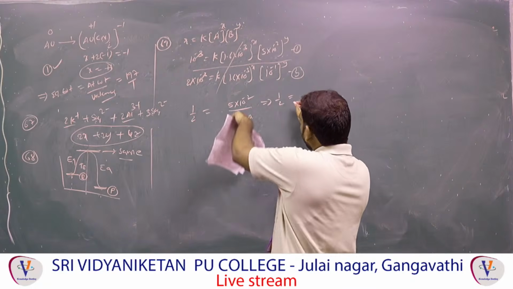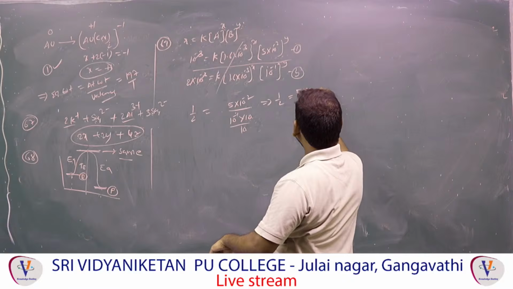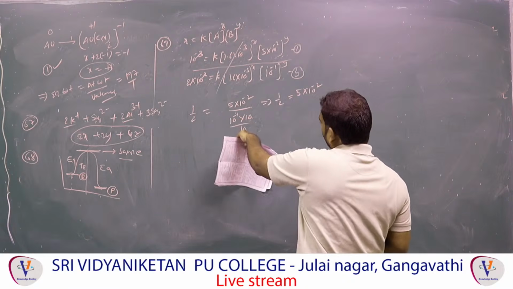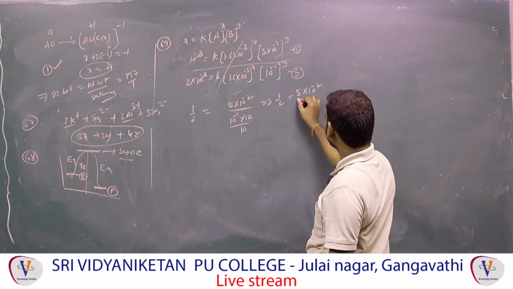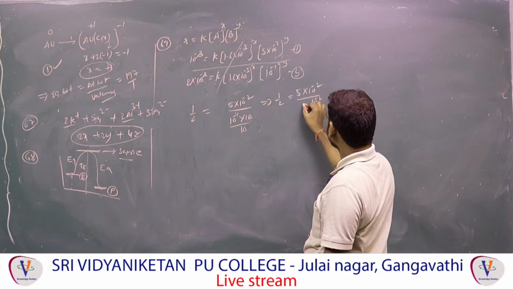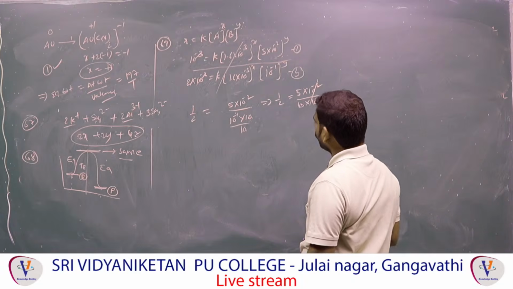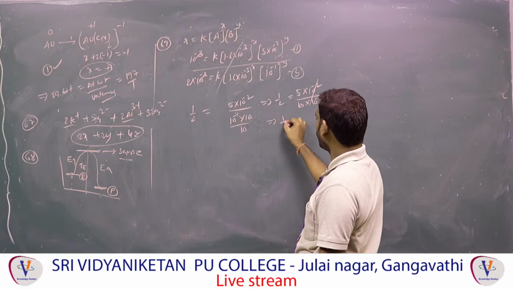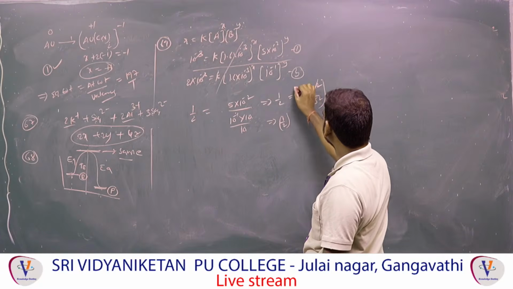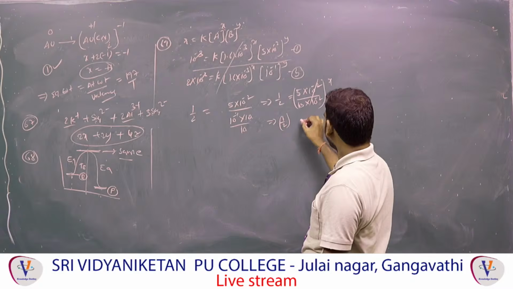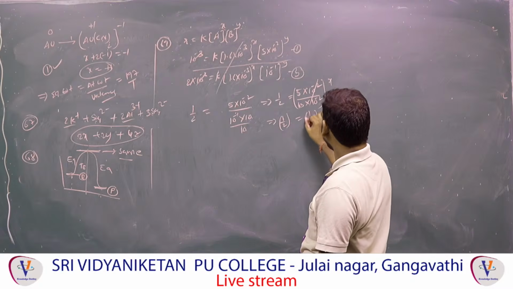1 by 2 equal to 5 into 10 power minus 2 here. This 10 will come up, 10 power minus 2 into 10. 10 power minus 2, 10 power minus 2 cancel. Then what can you get? This is 1 by 2. Right? That is also called 1 by 2 power x.